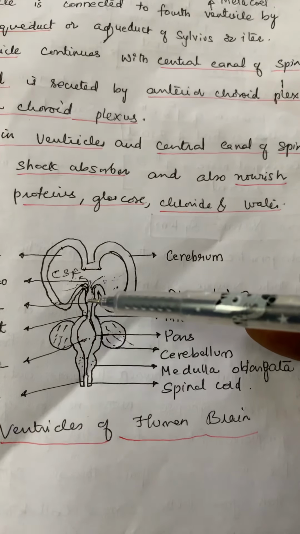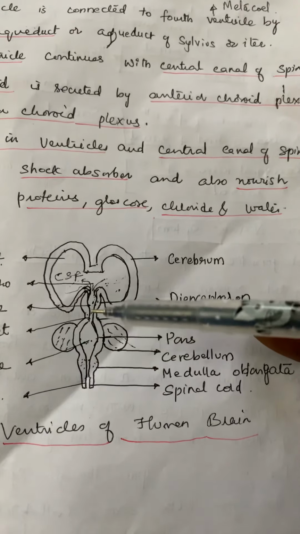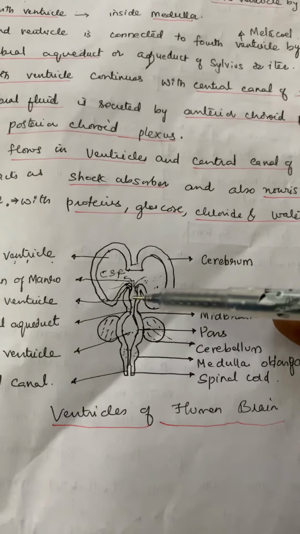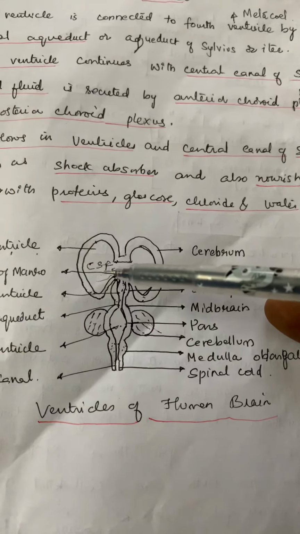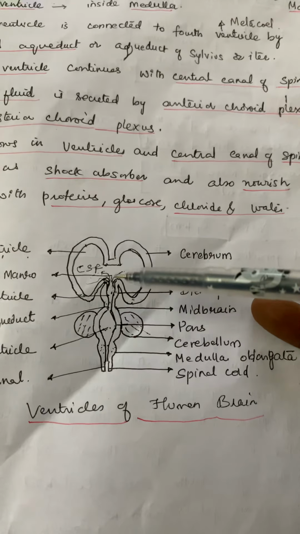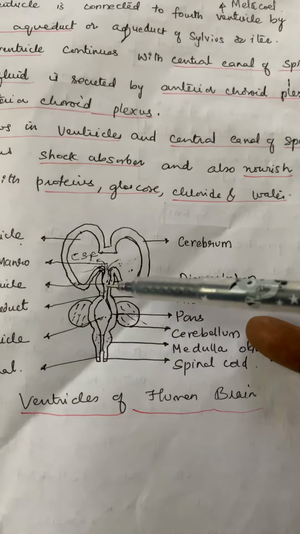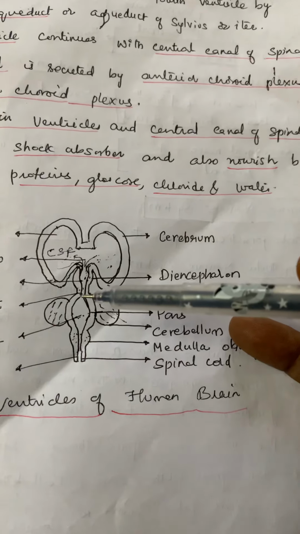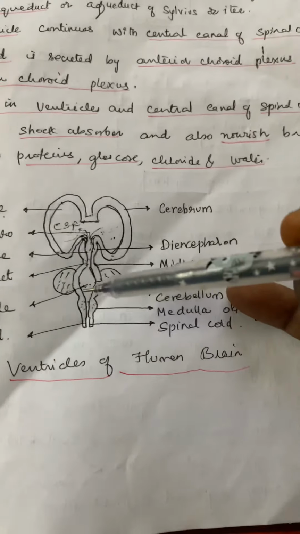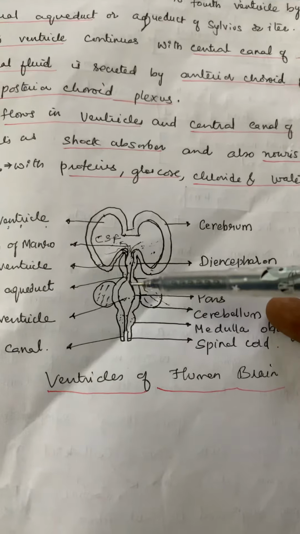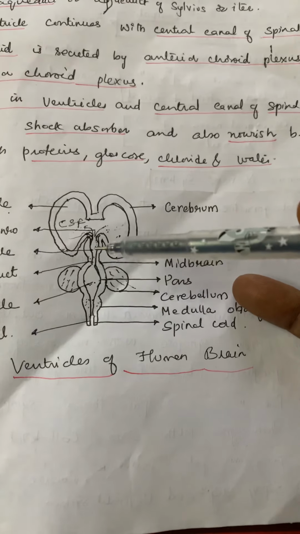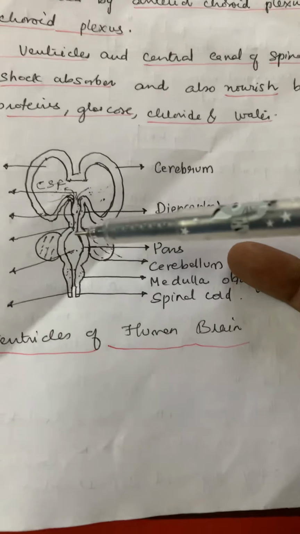We discussed thalamus, hypothalamus, and epithalamus are there in the diencephalon. So the cavity of the diencephalon is the third ventricle, the diocoel. These lateral ventricles communicate with the diocoel through the foramen of Monro, the interventricular foramina. And the third ventricle will be connected with the fourth ventricle, which is present in the medulla and is called the metacoel, by a canal called cerebral aqueduct or aqueduct of Sylvius or iter, which is present in the midbrain.